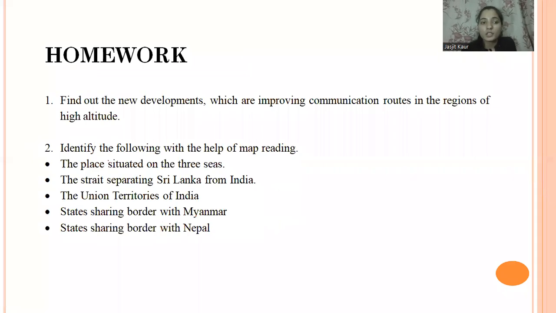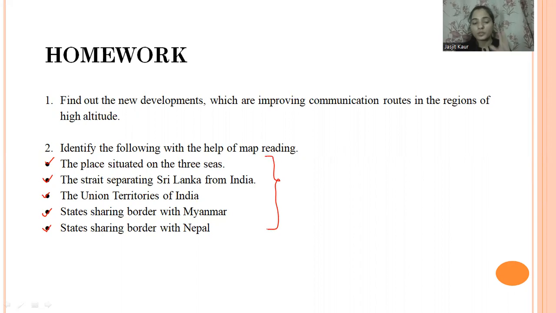So now this is your homework. You have to first find out the new developments which are improving communication routes in the region of high altitudes. And then you have to identify the following with the help of your map reading. First is the place situated on three seas, then the strait separating Sri Lanka from India, then the Union Territories of India, the state sharing border with Myanmar, and the state sharing border with Nepal. So you have to do this.